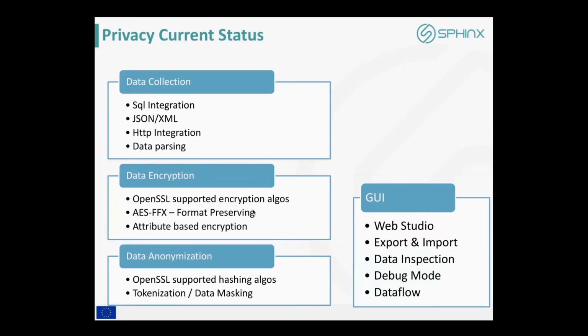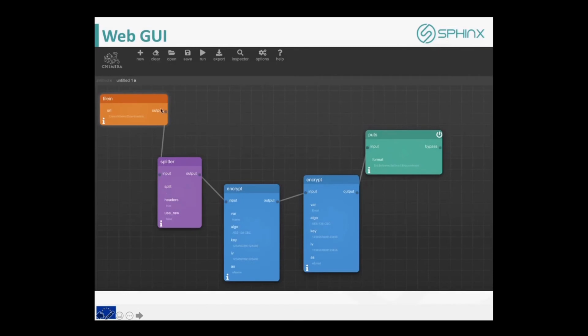We also provide a web GUI where you can import and export the data flows, define them and inspect the data that goes into all of them. It has a debug mode where you can go into a very verbose mode to detail the inputs and outputs of each of the components. So it's easy to identify mistakes when you are defining data flows, and it allows the user to define the data flows dynamically.